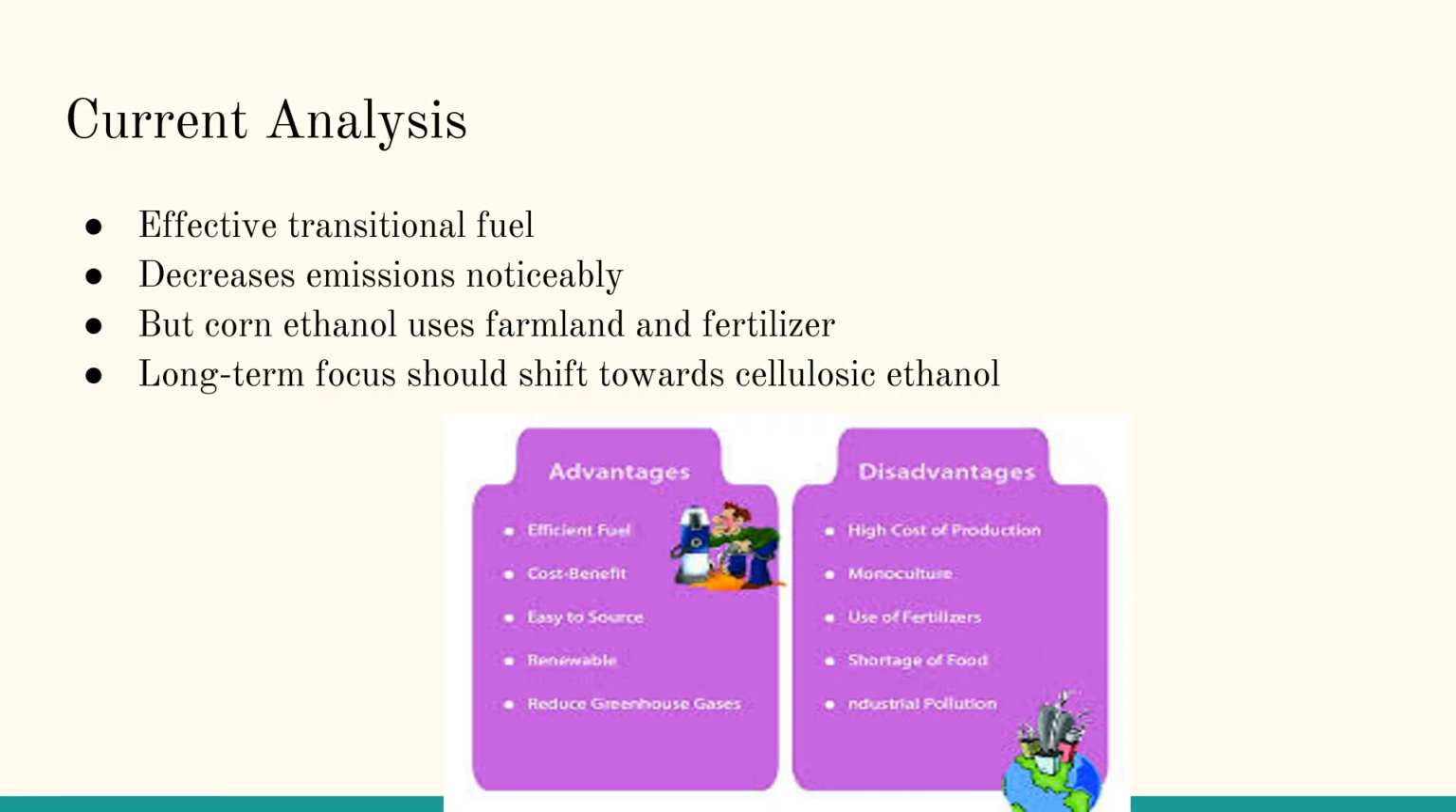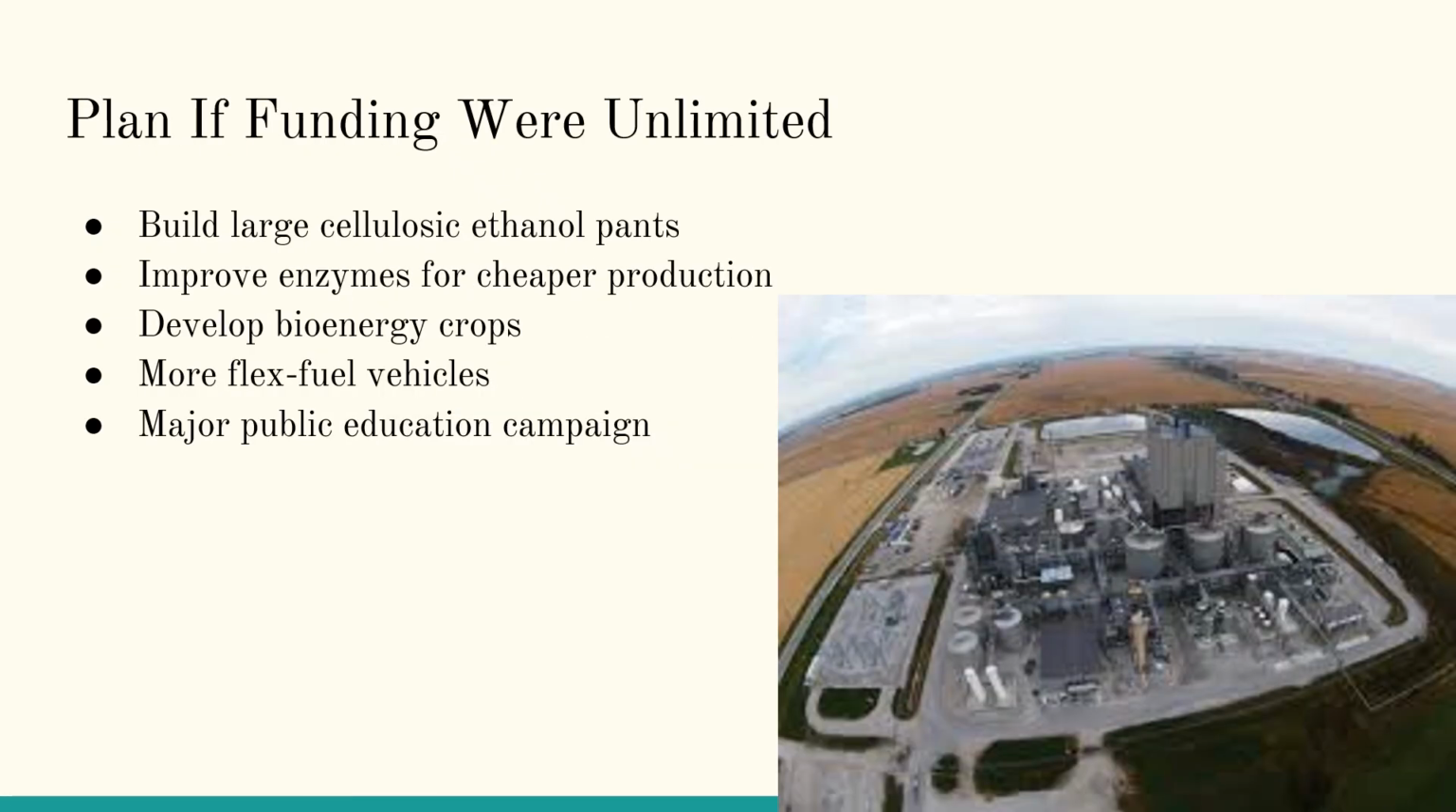So what's the big analysis right now? Ethanol is an effective transitional fuel. It reduces emissions, it's already built into our fuel system, and it's relatively easy to produce. But corn ethanol has limits. Long-term progress depends on shifting towards cellulosic ethanol, which is more sustainable and has a lower environmental impact. Finally, if unlimited funding was available, we could build large-scale cellulosic ethanol plants, improve enzyme technology,